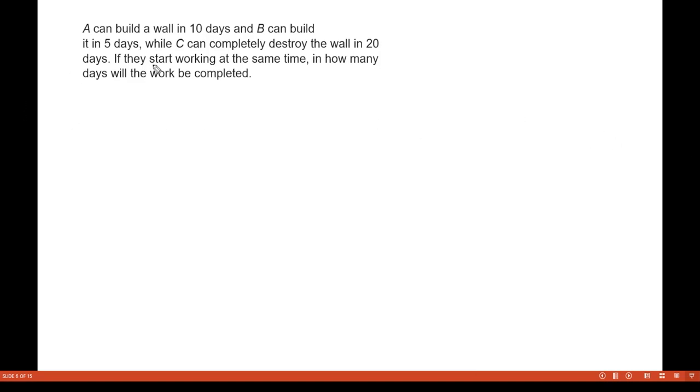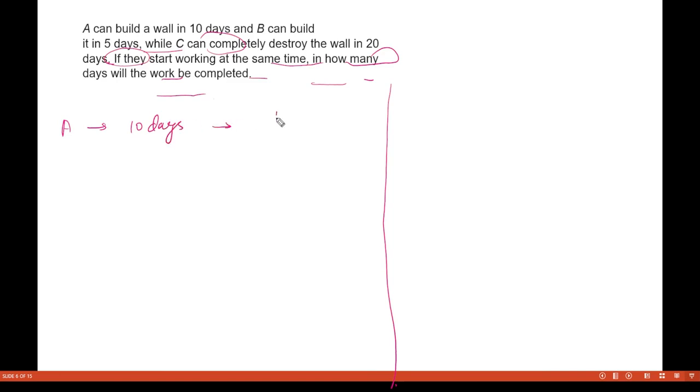Now let's see this question. A can build a wall in 10 days, B can build a wall in 5 days, while C completely destroys the wall in 20 days. If they start working together at the same time, in how many days the work will be completed? Okay, so let us do this question. A can build a wall in 10 days, that means A is doing 1 by 10 of the work in each day.